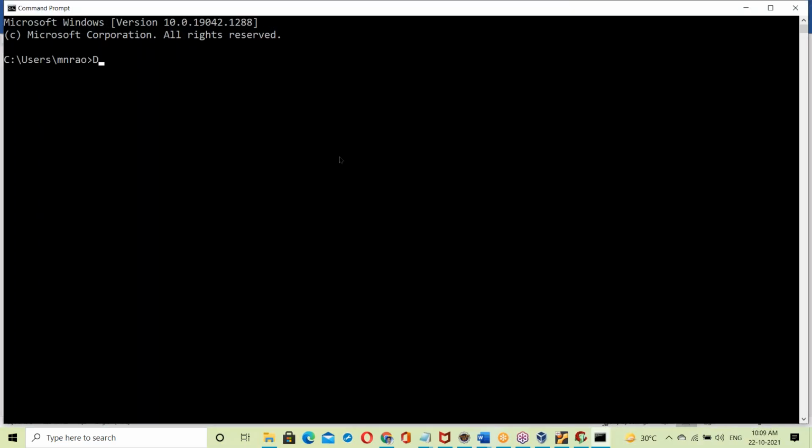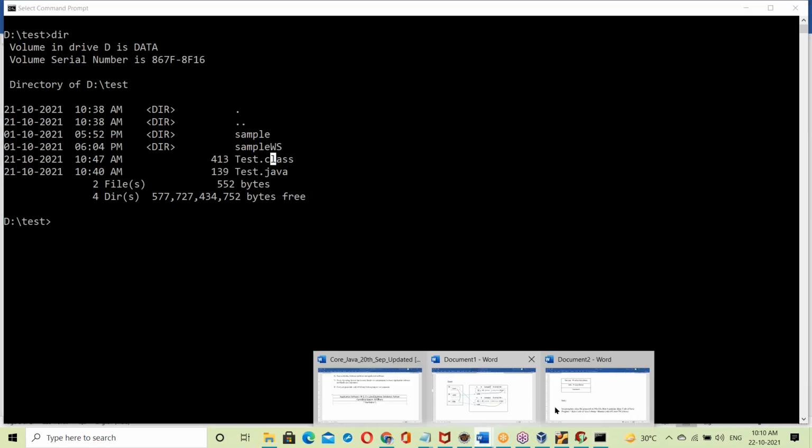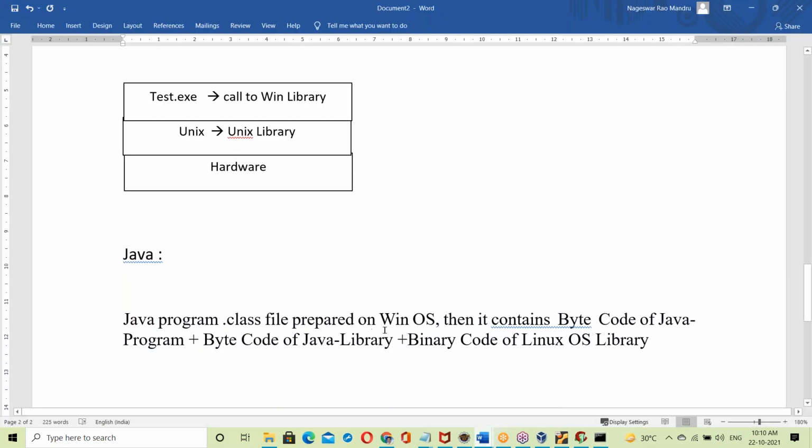Yesterday, in the D drive there is a test directory, the test folder CLS. See Test.java, right? So this is Tested.class. This Tested.class file was prepared on Windows OS. So what does it contain?